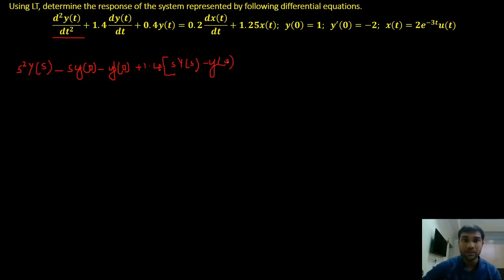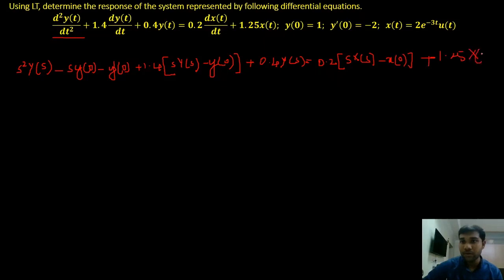Then for the last term, 0.4 into y of s, that is equal to 0.2 into s into x of s minus x of 0, plus 1.25 into x of s.